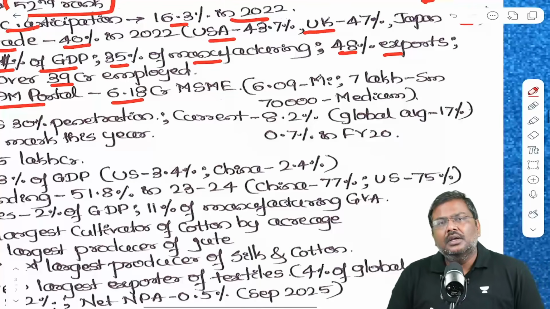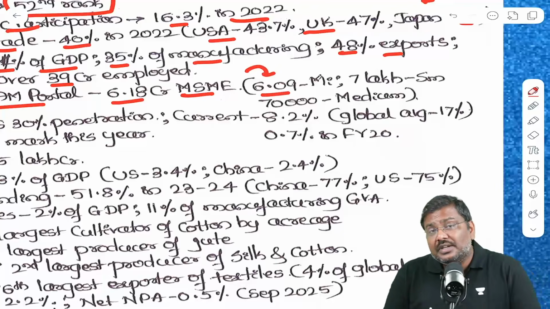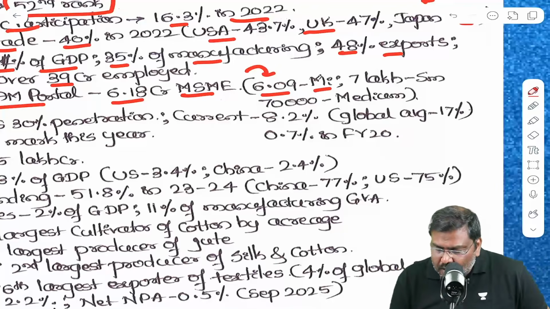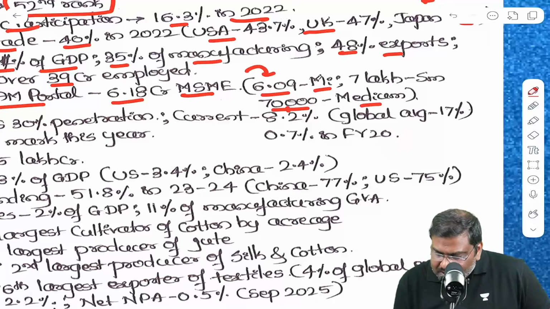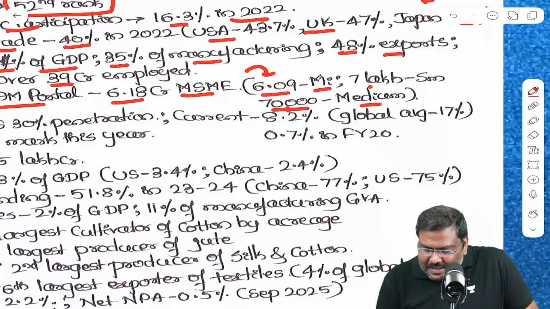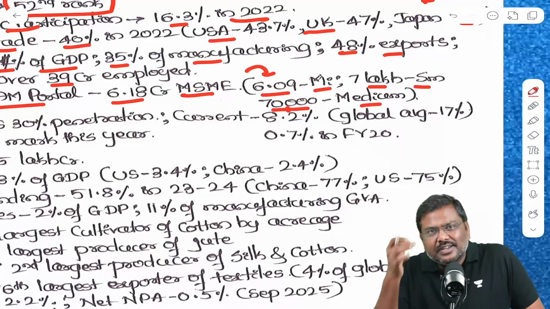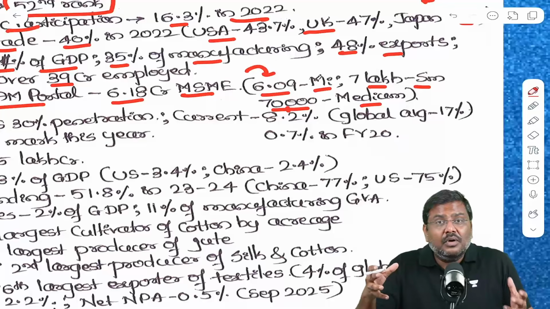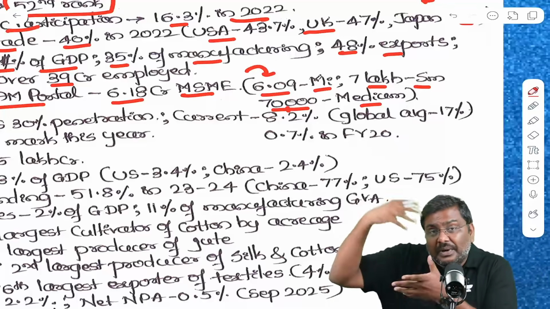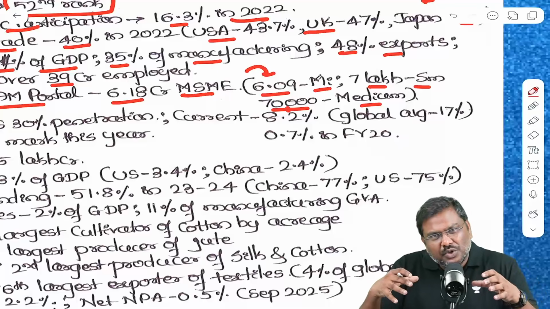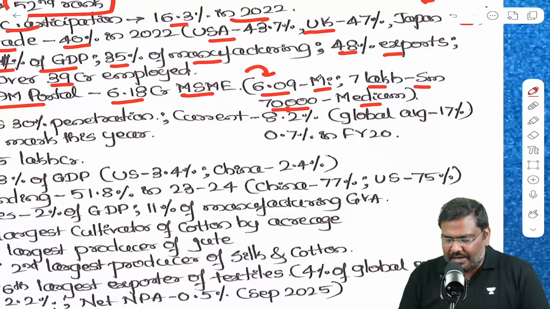Have a look at this: 6.18 crore MSMEs, of which 6.09 crore are micro enterprises, 7 lakh are small enterprises, and 70,000 are medium enterprises. That's the reason there is often a discussion on why a higher number of companies are not becoming larger and competitive in the global market in India, because most enterprises end up remaining micro enterprises.